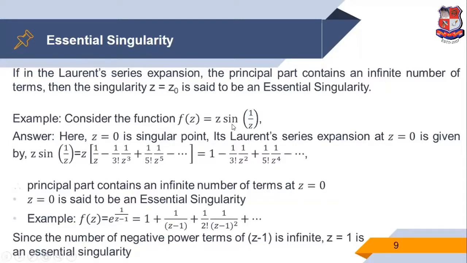Now we find the Laurent series expansion of this function at z equal to 0, which is given by z into sine 1 upon z equals z times the expansion of sine 1 upon z, which is 1 upon z minus 1 upon 3 factorial 1 upon z cube plus 1 upon 5 factorial 1 upon z raised to 5 and so on. So we multiply with z: 1 minus 1 upon 3 factorial 1 upon z square plus 1 upon 5 factorial 1 upon z raised to 4 and so on.